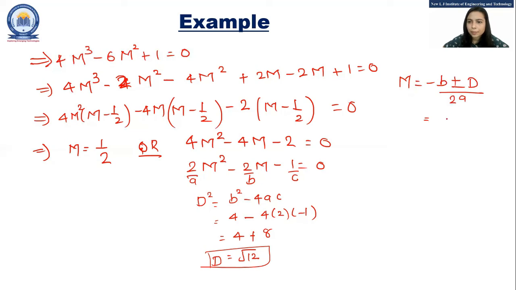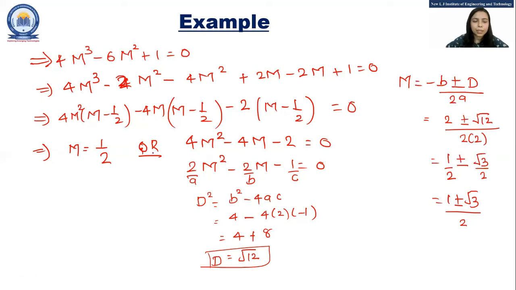So minus b, that means 2 plus or minus under root 12 upon 2 into 2. That becomes 1 plus or minus under root of 3 by 2. Those are the two roots of m. So we can say that the value of m lies between 0 and 1. So this is the value for the median.